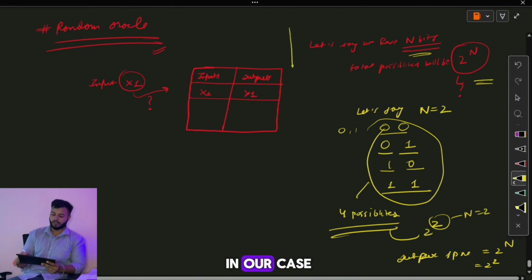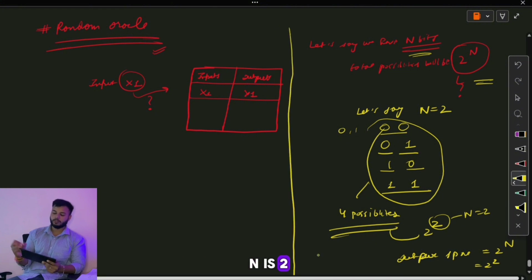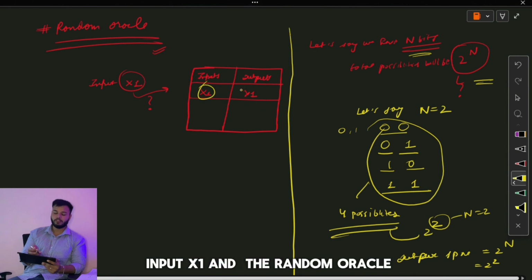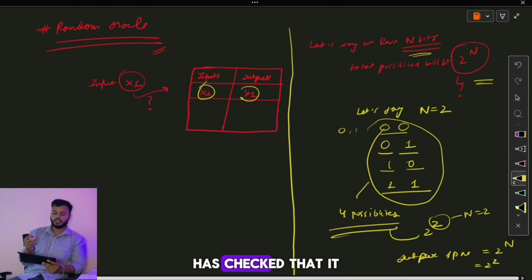Basically 2 to the power 2 in our case because we have taken n as 2. This is basically the output space that we are talking about. So let's get back to our topic. We were discussing random oracle. We have given an input x1. The random oracle has checked that it is not present in the random oracle table.